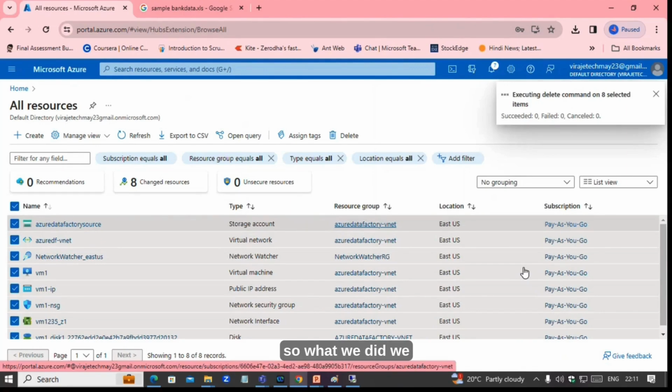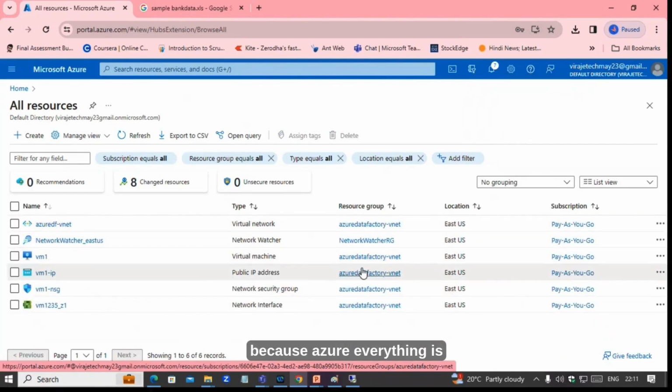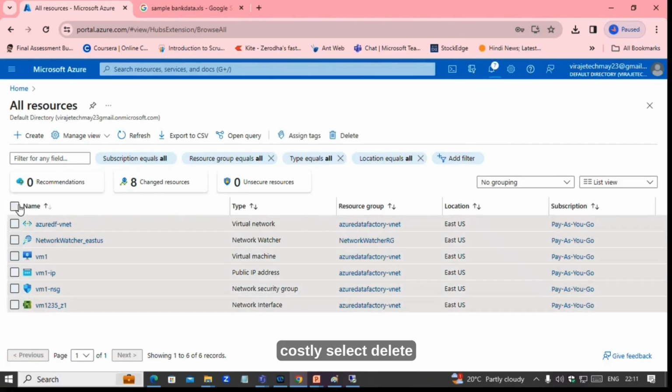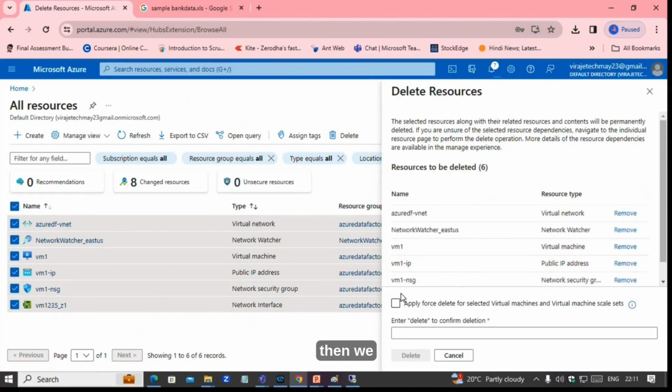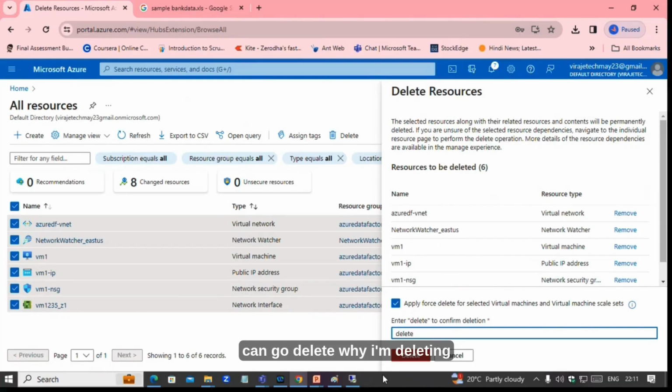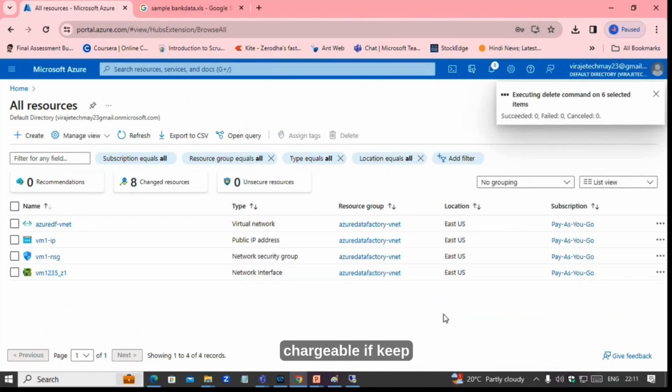So what we did, we deleted everything. Because in Azure, everything is costly. Why am I deleting? Because it will be more chargeable if you keep it as it is.